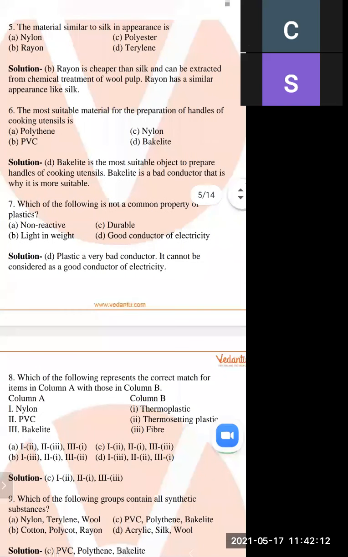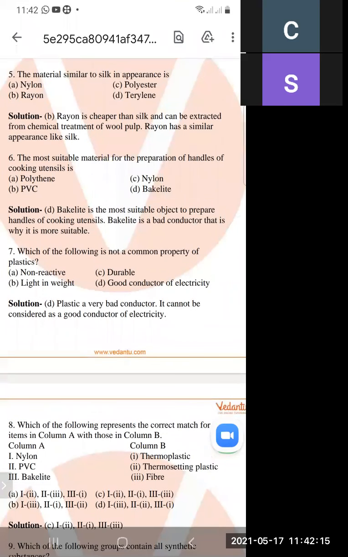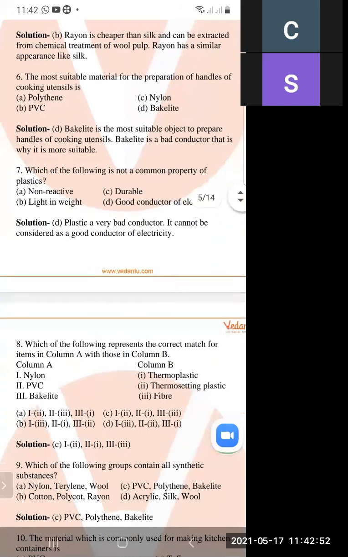Next is, which of the following is not a common property of plastic? Out of four options, non-reactive, light in weight, durable, good conductor of electricity, you have to find which is not a common property of plastic. So what are the properties of plastic? These are light in weight, and these are non-reactive, and these are durable. So what is not a common property of plastic? Plastic is a very bad conductor because it cannot be considered as a good conductor of electricity.